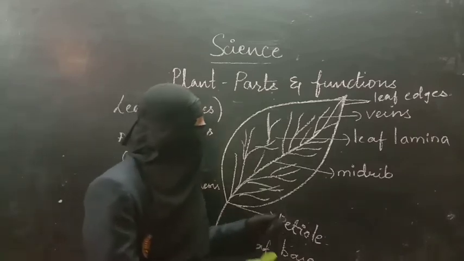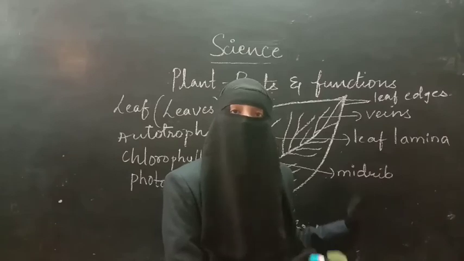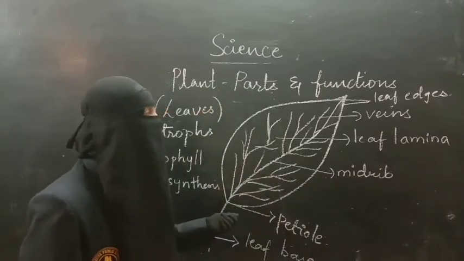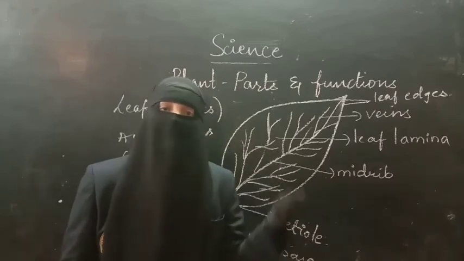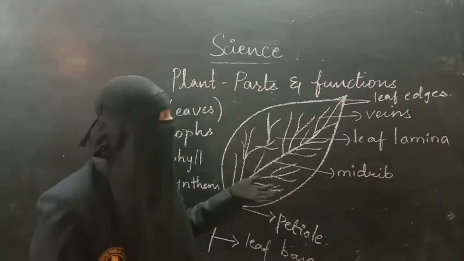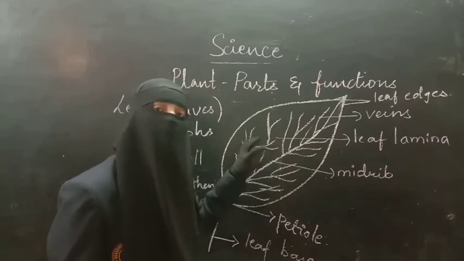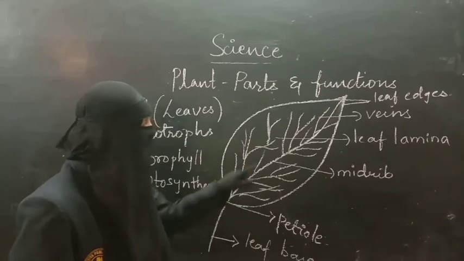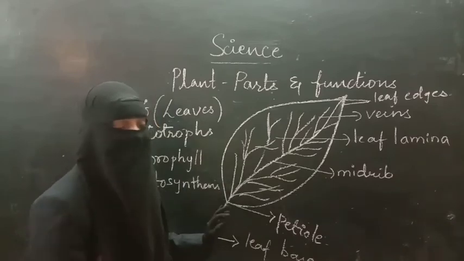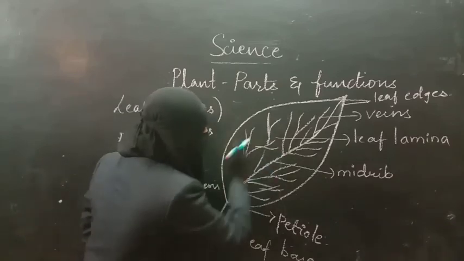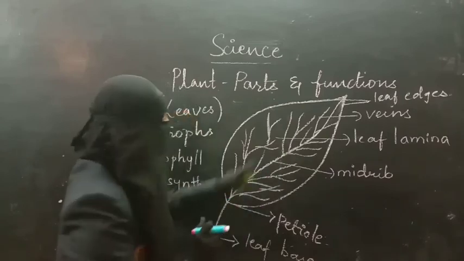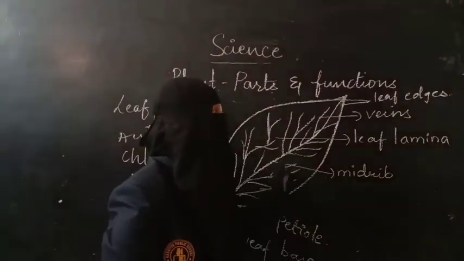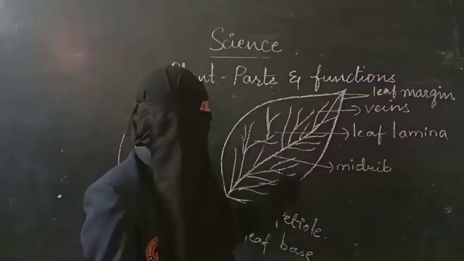So plants' leaves perform photosynthesis because chlorophyll is present in the leaves. That means leaves are also called the food factory of a plant. And after performing it, they will store some food in their body itself. And this is how leaves will be present. Now these veins which we have discussed are the lines which we can see here. Just as there is a root system, in the same way there is a vein system.